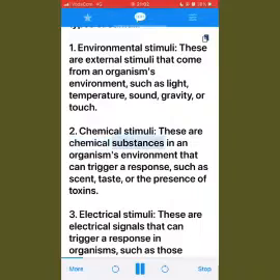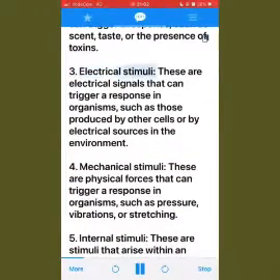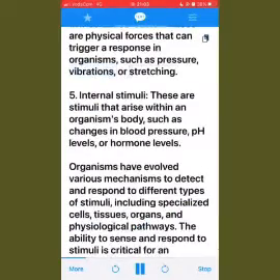These are chemical substances in an organism's environment that can trigger a response, such as scent, taste, or the presence of toxins. 3. Electrical stimuli. These are electrical signals that can trigger a response in organisms, such as those produced by other cells or by electrical sources in the environment. 4. Mechanical stimuli. These are physical forces that can trigger a response in organisms, such as pressure, vibrations, or stretching.